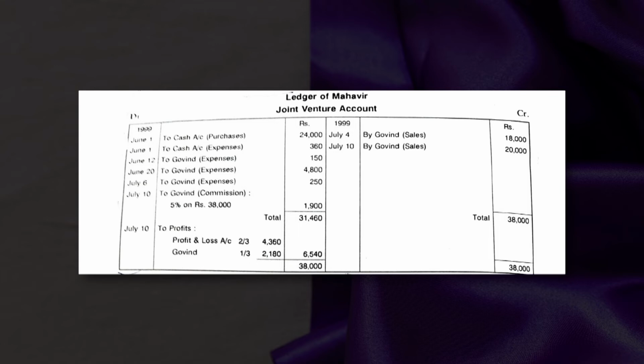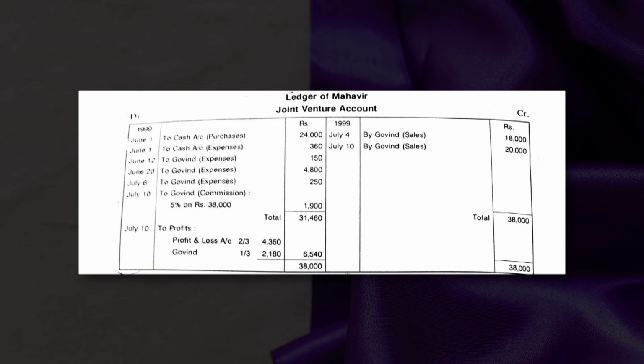To Govind expenses. Again Govind has also incurred expenses of 4,800. To Govind expenses. Again Govind has incurred 250 as expenses. So 150, 4,800, 250: all these three expenses are incurred by Govind. Let's check it.